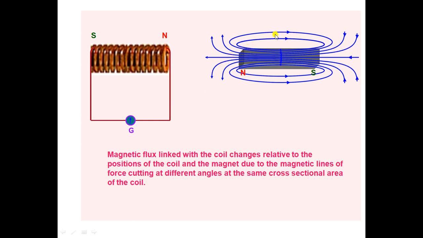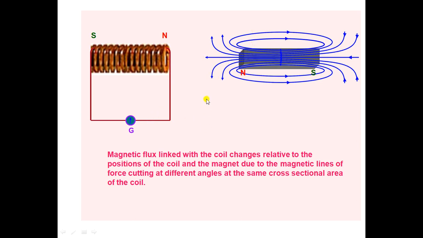And when the coil is moved keeping the magnet at rest, the same effects are observed. That means if you keep the bar magnet at rest and move the coil towards or away from the magnet, the same observations are seen in the galvanometer.